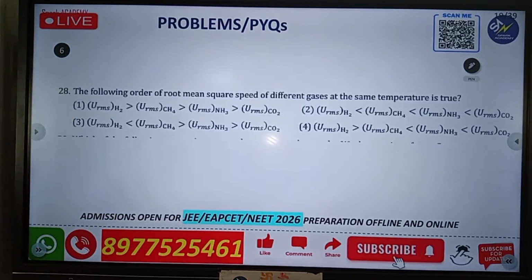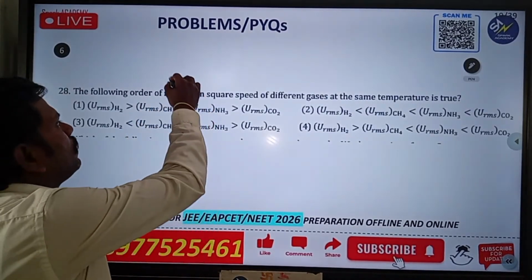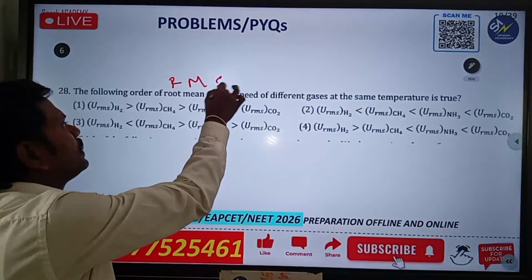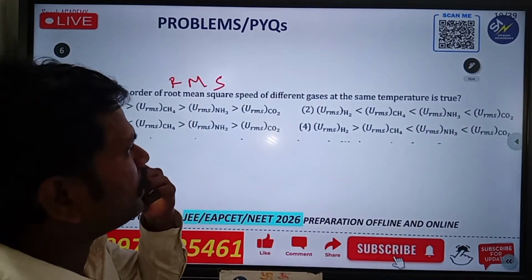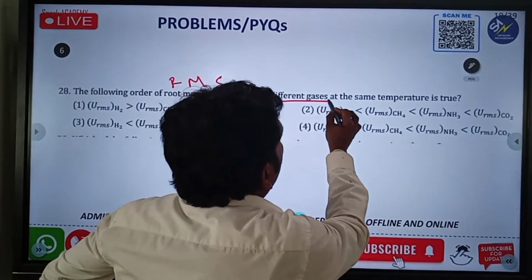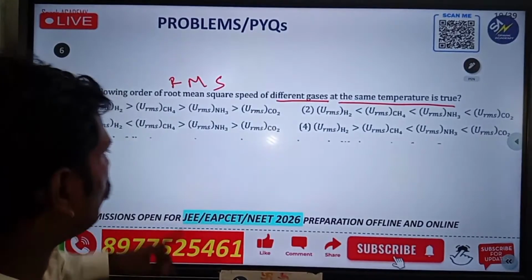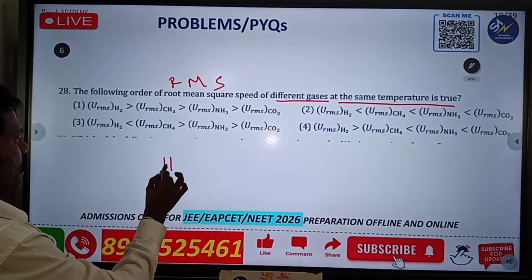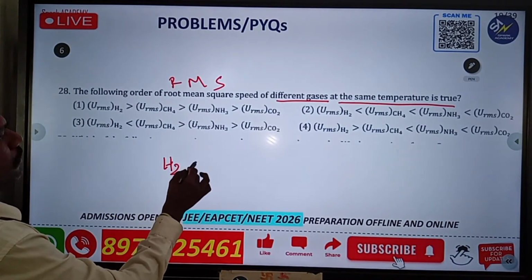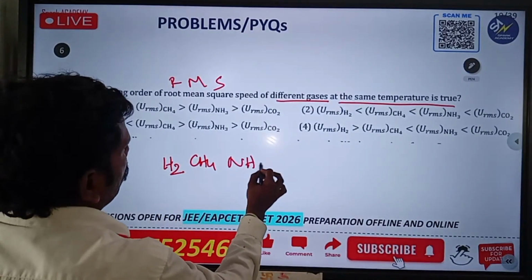See that, the following order of root mean square speed. They are asking about the RMS values now. RMS speed of different gases at the same temperature. The gases are different. So what are the gases here? H2, CH4, NH3, and CO2.